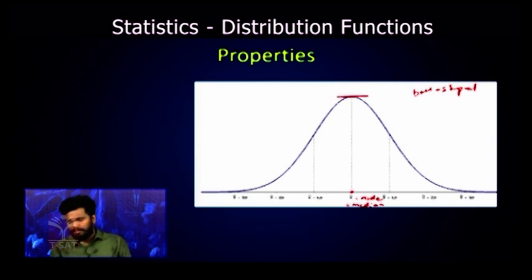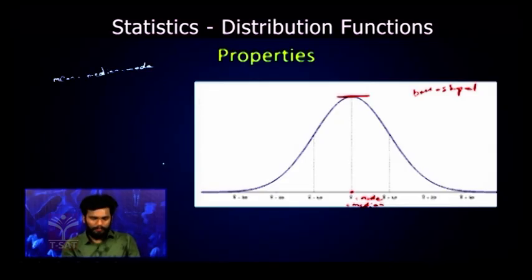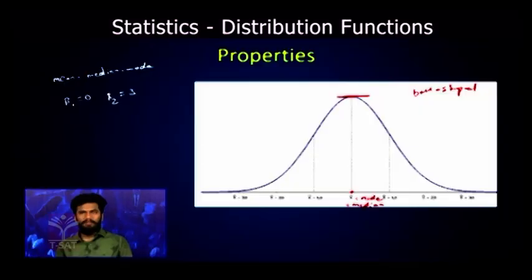Now the highest peak, the peak of the curve, is achieved at the mean. As we are saying, mean is equal to mode is equal to median. The highest peak is nothing but the mode. The highest peak is occurring at x bar, that is the mean. Mean is equal to median is equal to mode, and the skewness beta 1 is 0, as it is perfectly symmetric. The kurtosis is nothing but the peakiness of the curve, which is perfect: the value of beta 2 is equal to 3.